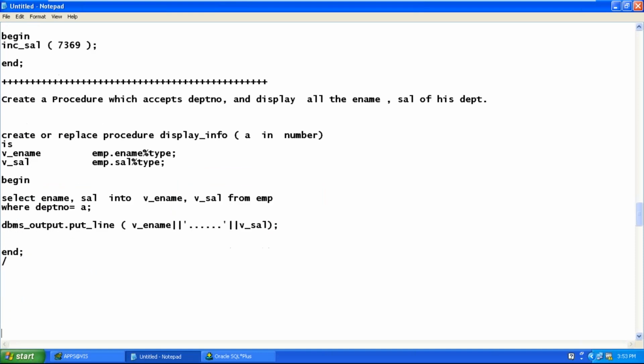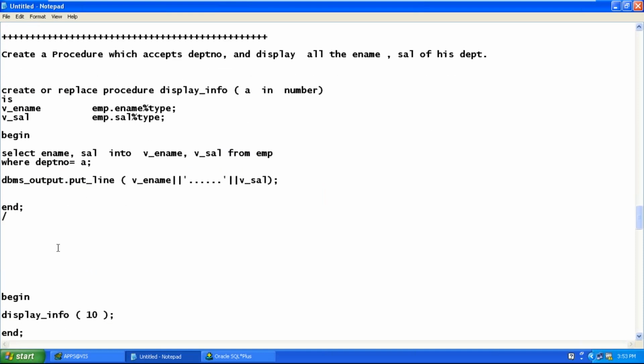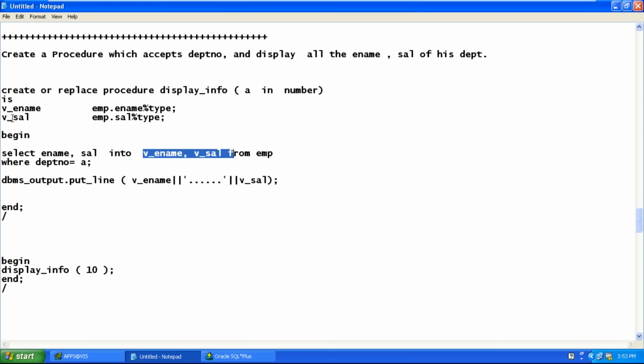Please evaluate the procedure one more time, both of you, and tell me, is the logic correct or not? Or do you feel we need any more changes? I think the variable we can remove. Where to store the data? When there are 2 columns, we should have 2 variables. No doubt the variables are correct.